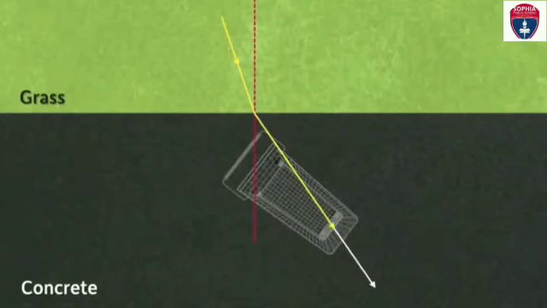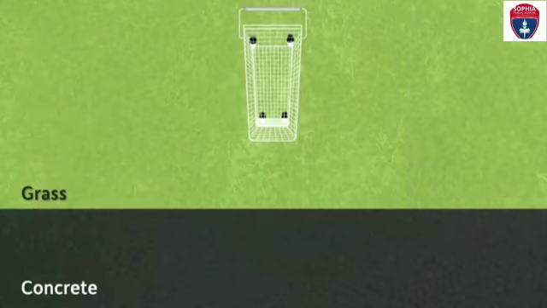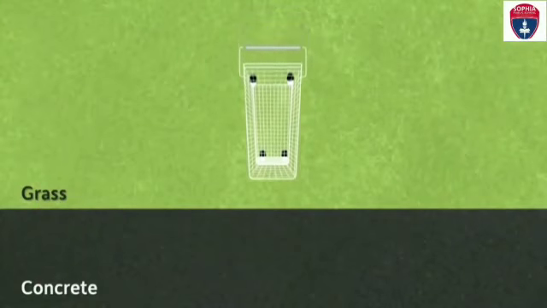This is the totally reverse of the first phenomenon. So apply this concept again to light when it emerges from the optically denser medium to the optically rarer medium, glass to air. The direction changes away from the normal line and its speed increases again. So this is the whole concept of light when light enters from rarer to denser medium and denser again to rarer medium.